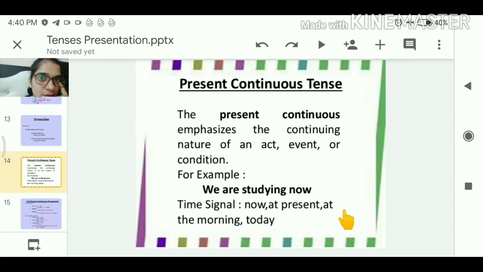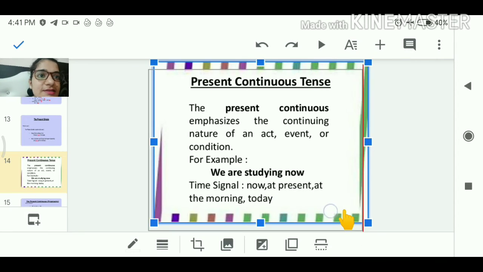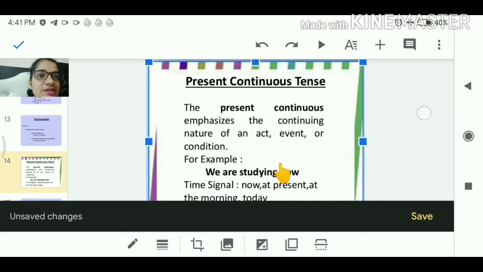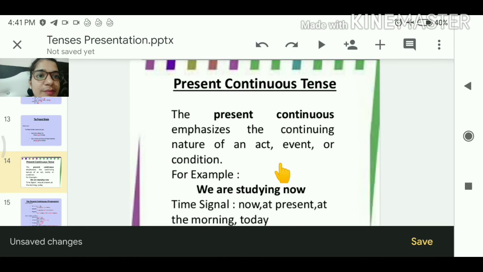Next we have present continuous. The present continuous emphasizes the continuing nature of an action, event or condition. For example, we are studying now. First the subject, we. Then we use is, am or are.